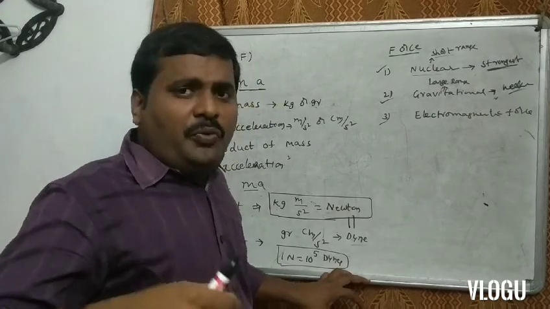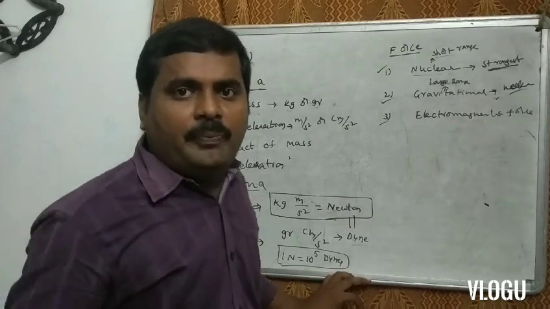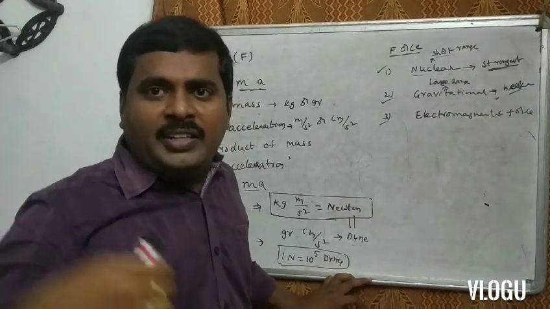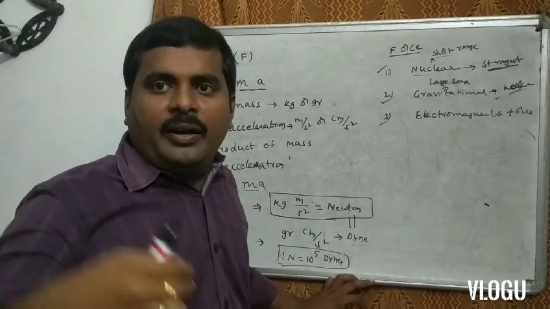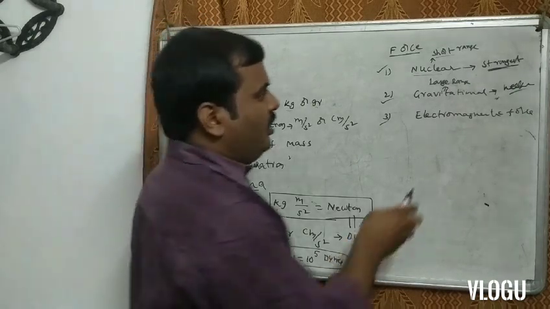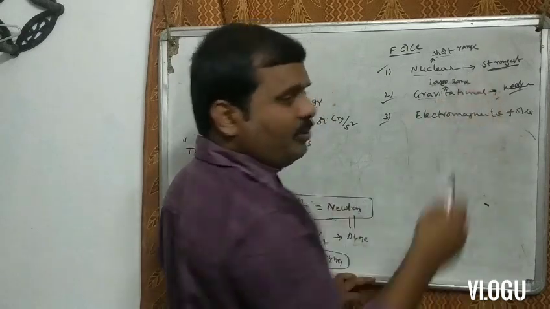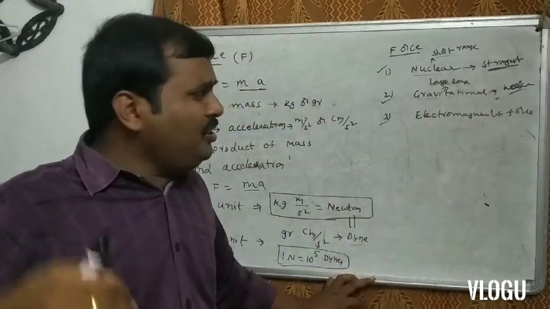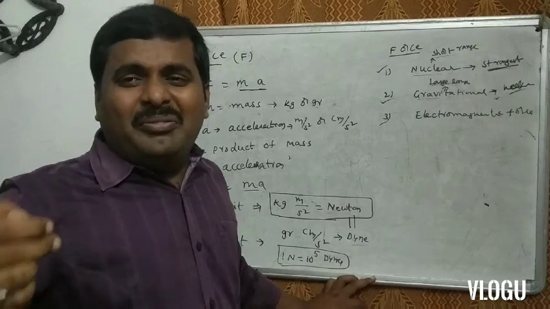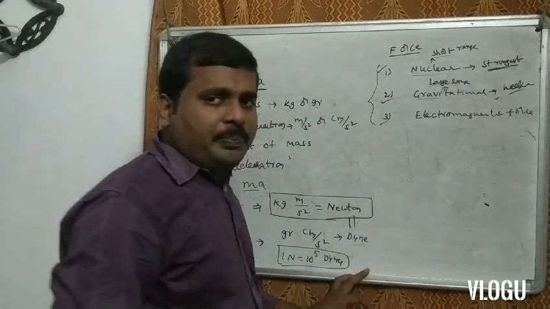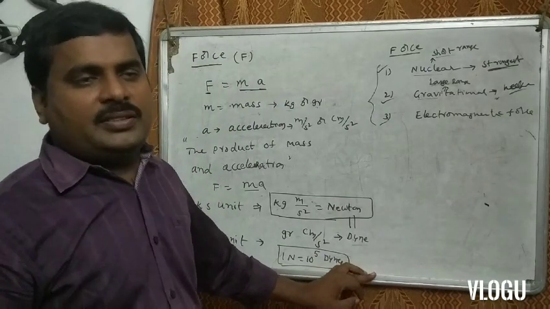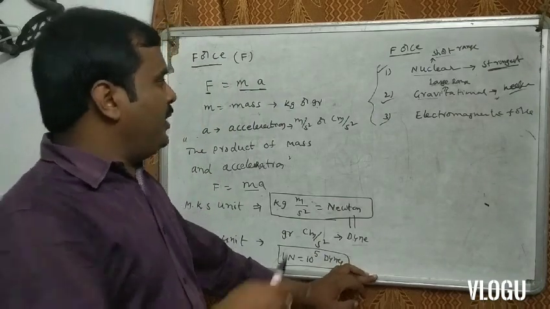For example, the force between Earth and Moon, the force between student and teacher, the force between table and teacher is called gravitational force. Gravitational force is a long range force and the weakest force in nature. These three forces are called fundamental forces.